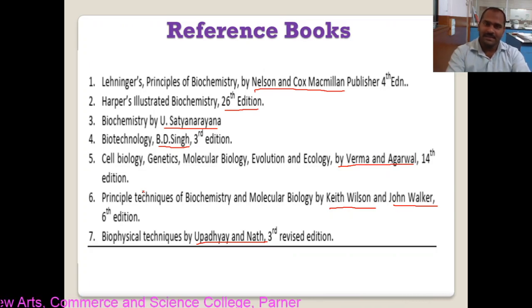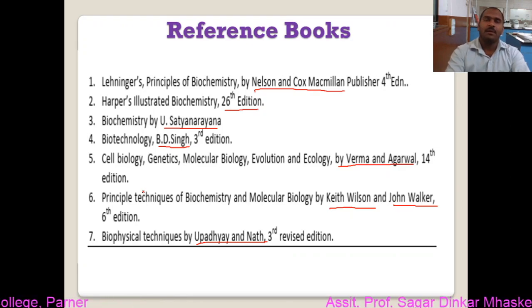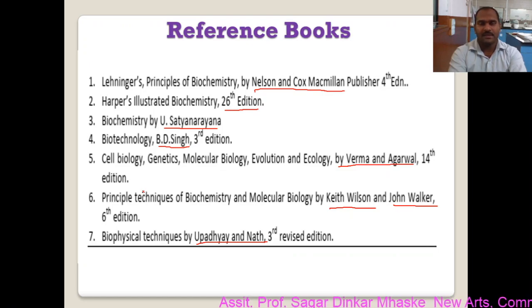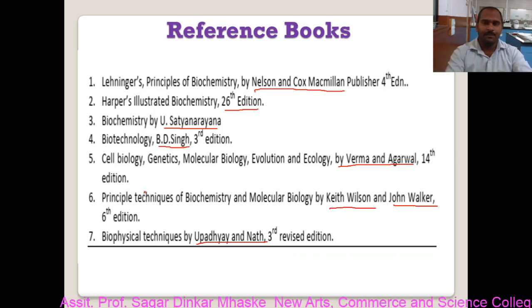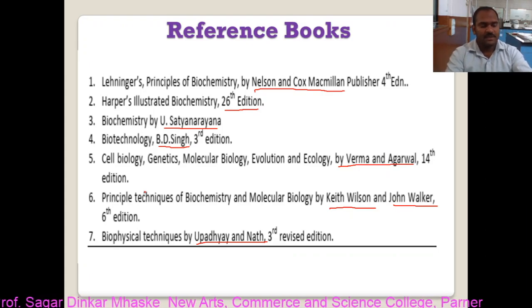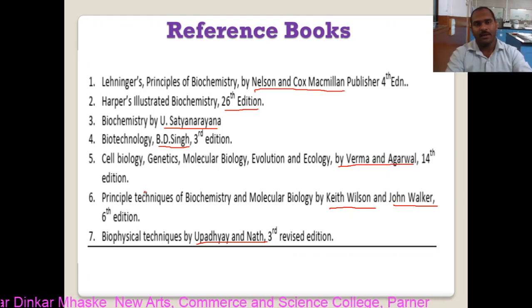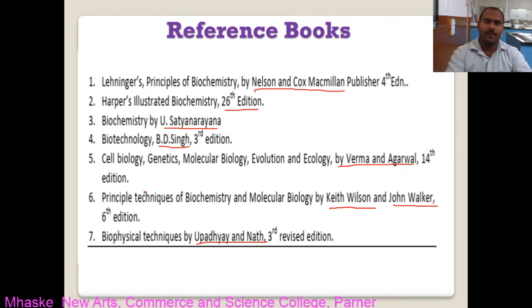Or I suggest that if you don't have a reference book, then just go to Google, take a topic and search for that topic, and you will find a number of sources that give a description of it. For example, if you have carbohydrate, you just type classification of carbohydrate, and the classification of carbohydrate will appear.